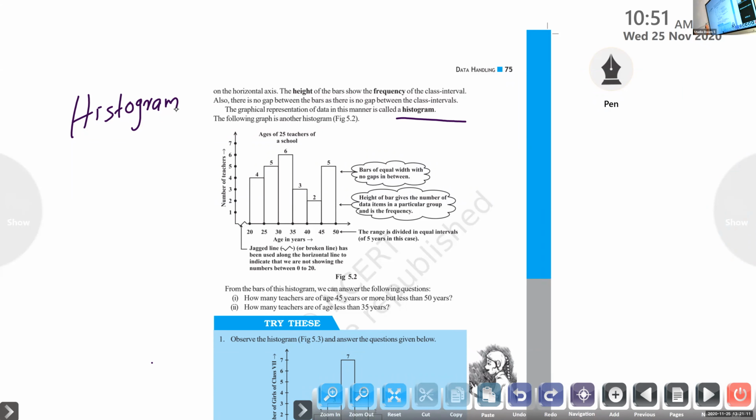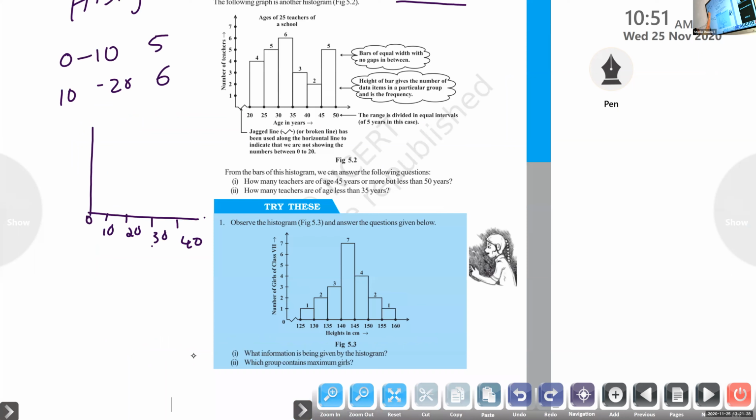Suppose the class intervals are 0 to 10 and 10 to 20, with frequencies 5 and 6. When we draw the graph, we mark 0, 10, 20, 30, 40 on the axis, and for frequency we write 1, 2, 3, 4, 5, 6.